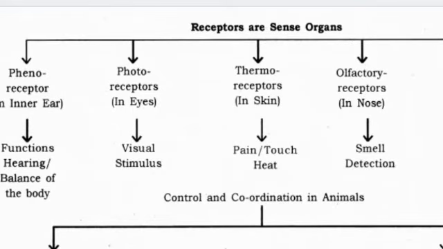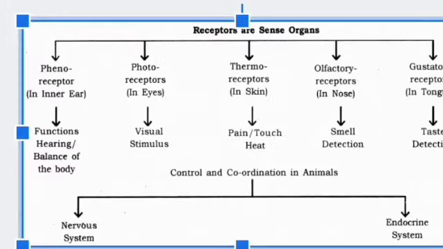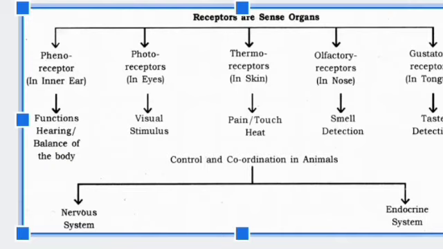This particular chart is explaining to you the different sense organs. Phonoreceptor, that is the ear, hearing. Photoreceptor is that which is visualizing the things. Thermoreceptor is pain, touch, heat. Olfactory is smell detection, and gustatory is taste.